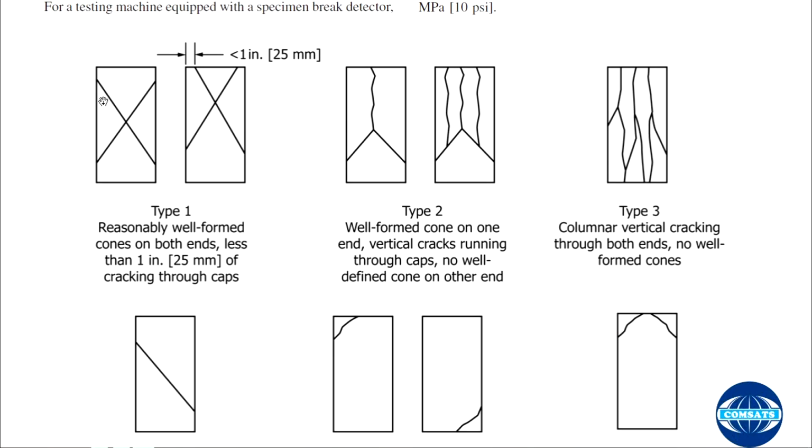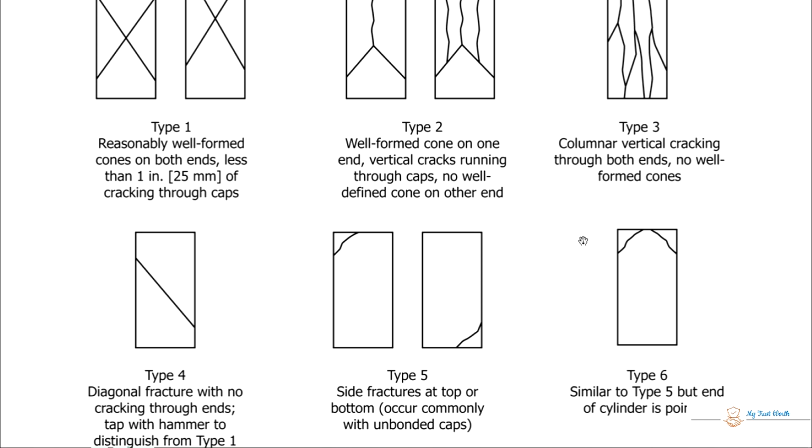Type 1 is reasonably well formed cones on both ends, with less than 1 inch of cracking through caps. Type 2 is a well formed cone on one end and vertical cracks running through caps, with no well defined cone on the other end. Type 3 is columnar vertical cracking through both ends, with no well formed cones.